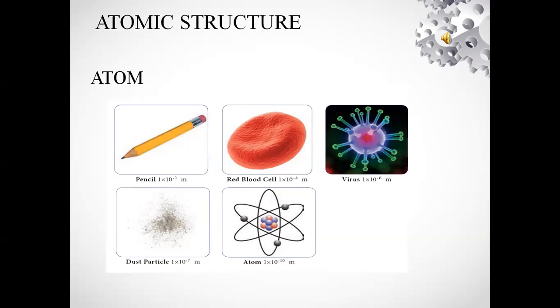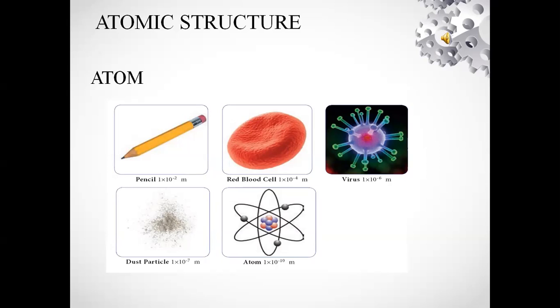To understand atom size with familiar things, we know pencil, red blood cell, virus and dust particle. The diameter of a pencil is 1 into 10 power minus 2 meter, and red blood cell diameter is 1 into 10 power minus 4 meter.